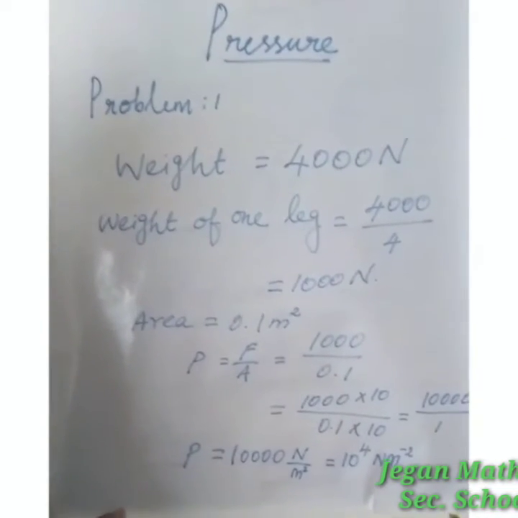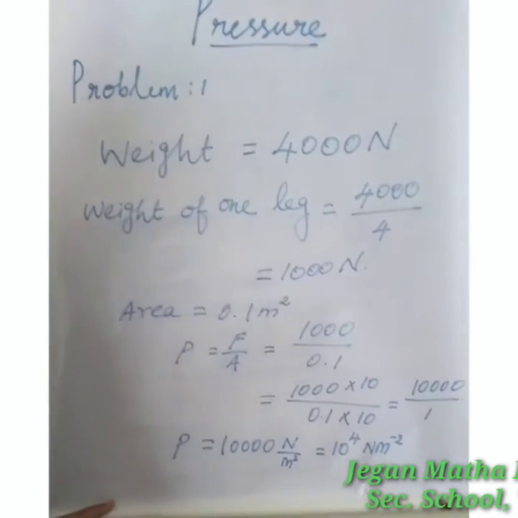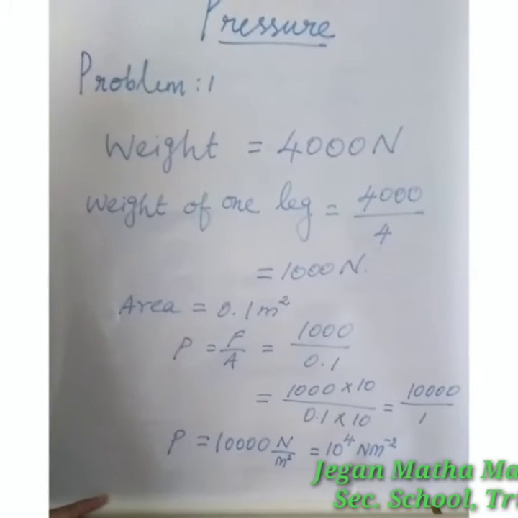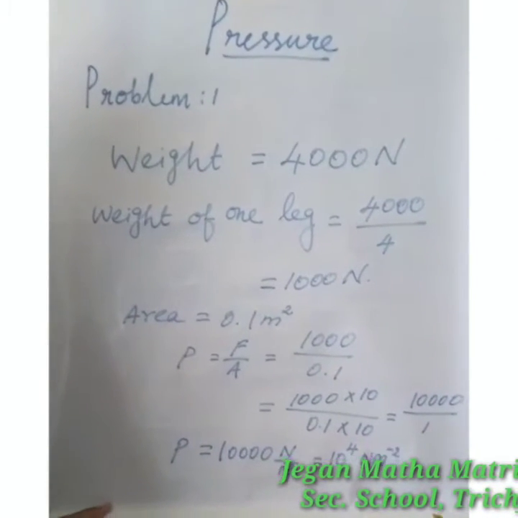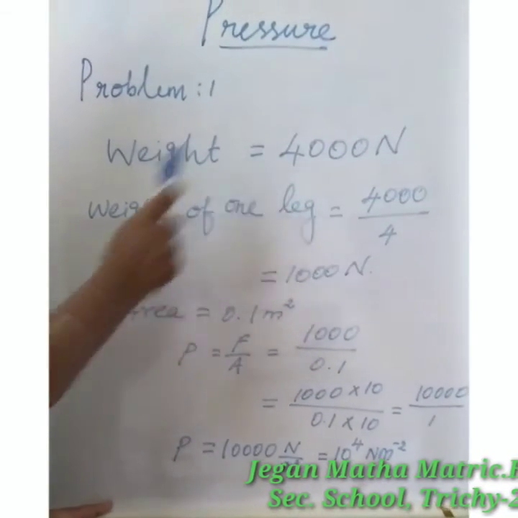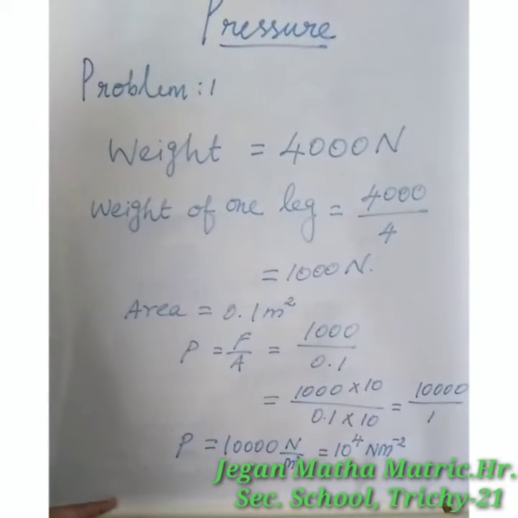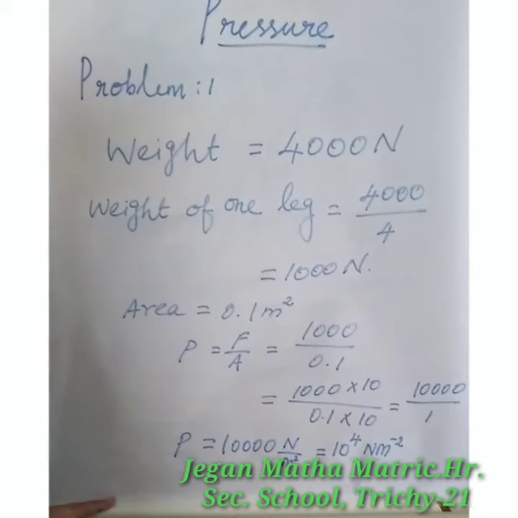Let me solve one problem. Calculate the pressure exerted by the foot of an elephant using the following data. Average weight of an elephant is 4000 Newton. The surface area of the sole of its foot is 0.1 meter squared.